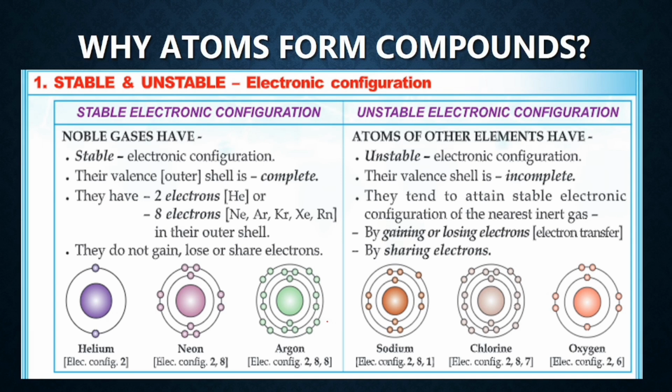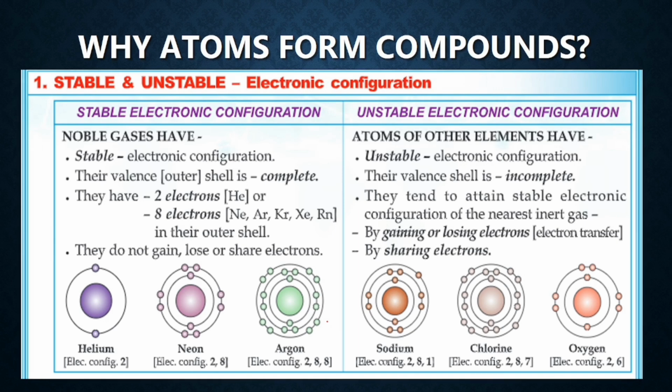Then, why do atoms form compounds? We have already understood this concept: the stable electronic configuration is that of our noble gases. So atoms of the other elements are unstable and their valence shell is incomplete. So in order to make their valence shell complete by gaining or losing electrons or by sharing electrons, they try to acquire a stable electronic configuration.